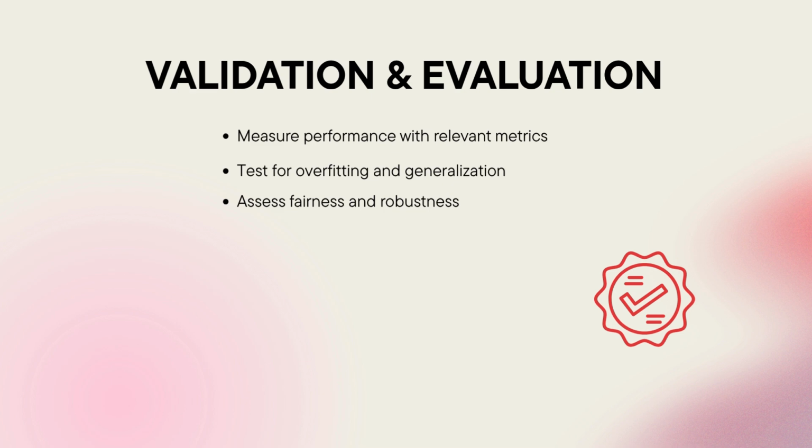Fairness and robustness are equally critical. A model that works for one group but fails for another cannot be trusted. Validation acts as a gatekeeper, asking, is this model reliable, equitable, and ready for broader deployment? If not, the cycle loops back to experimentation or even data preparation.